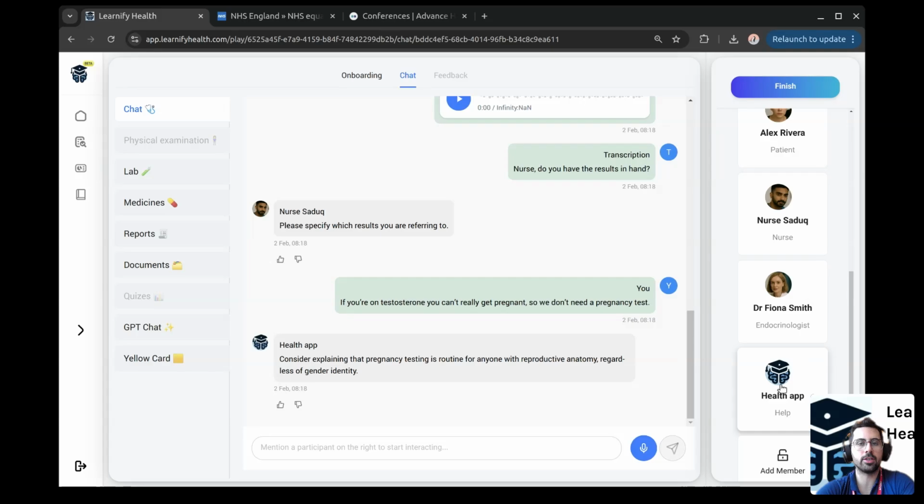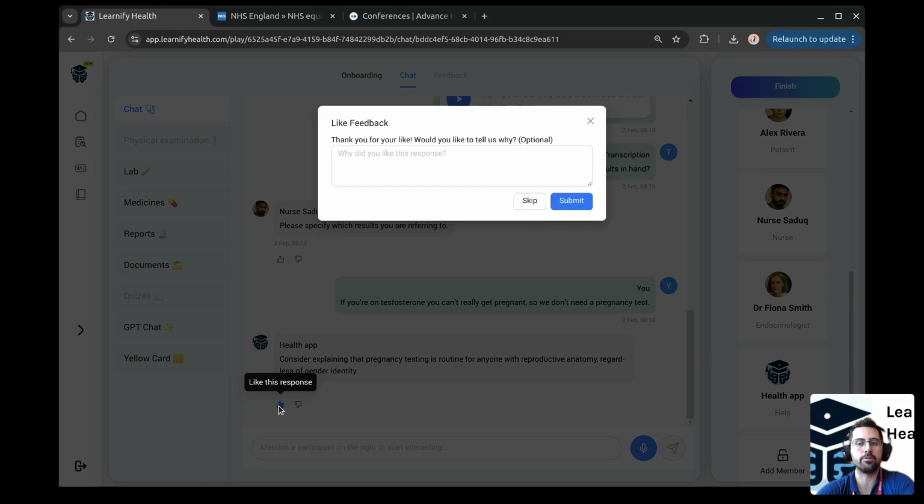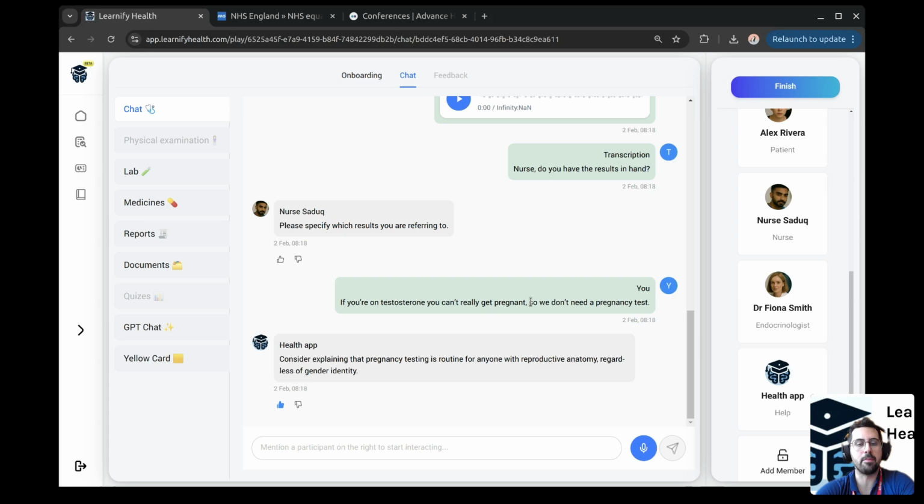The learning assistant provides hints in this case, which I can accept or reject, and we get several feedback while the conversation is moving forward. We get hints from the app as well, which is another AI model that is observing the conversation.